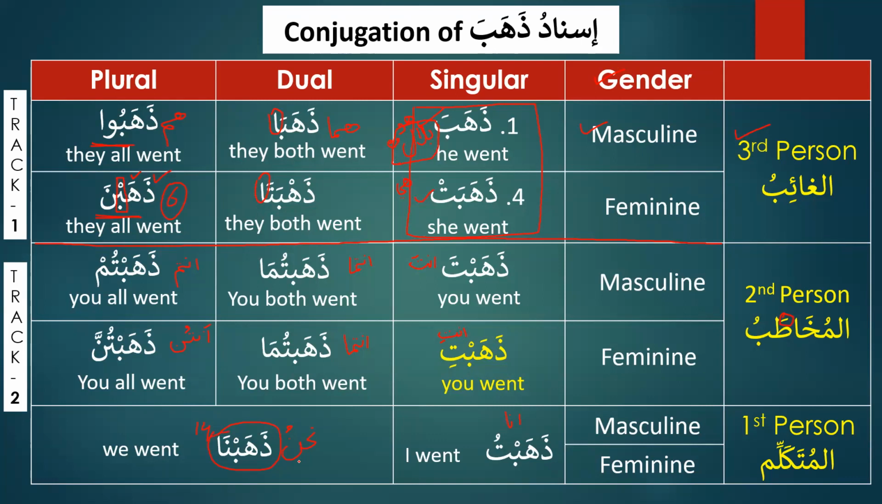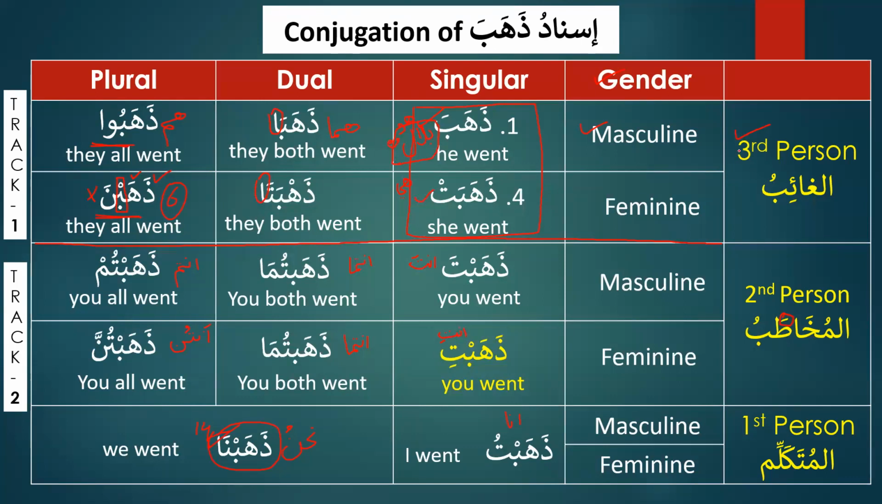So it's very, very important to be careful. Here we have to make sure that we don't prolong it, and here we have to make sure that we prolong the alif. So this is the conjugation that we have to memorize. And as you remember, we have discussed earlier that if you can memorize the conjugation of one verb, that means you have memorized the conjugation of almost 1,000 verbs that have been used in the Quran.